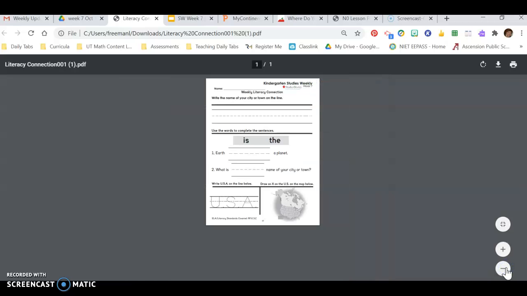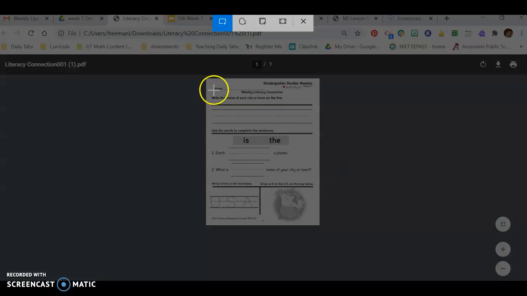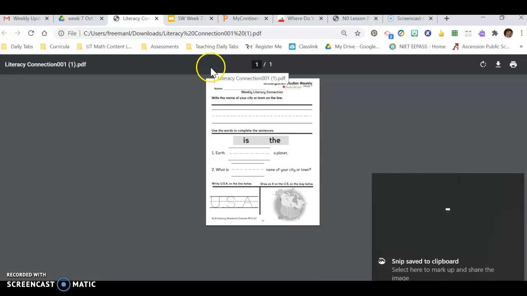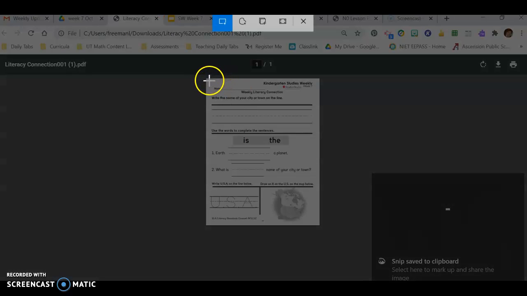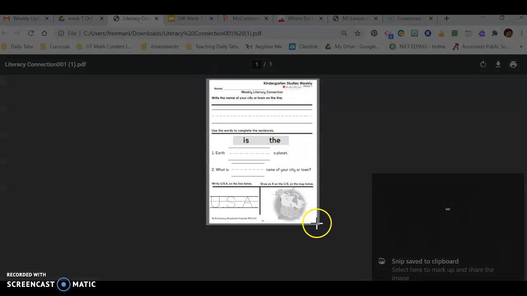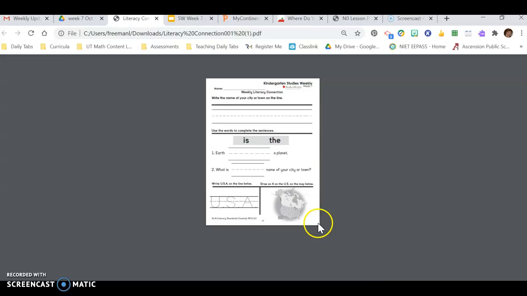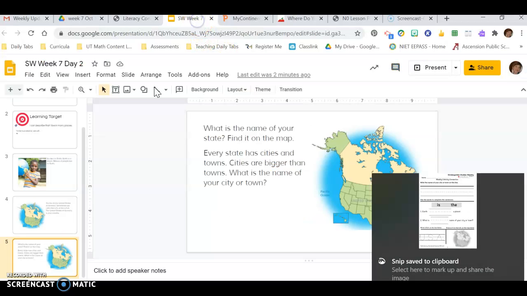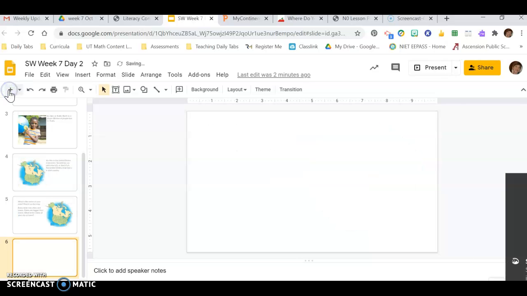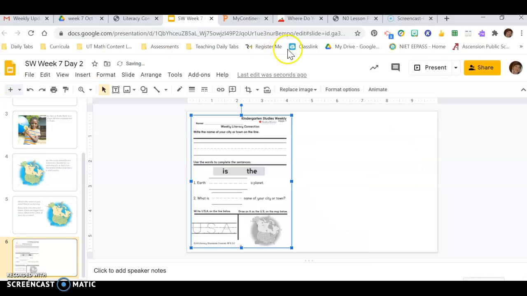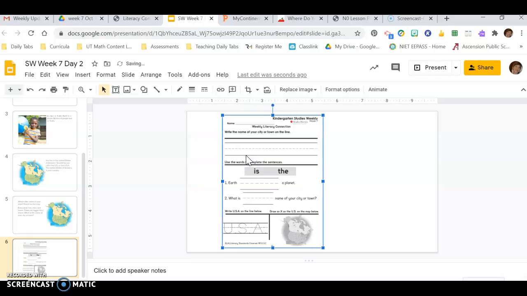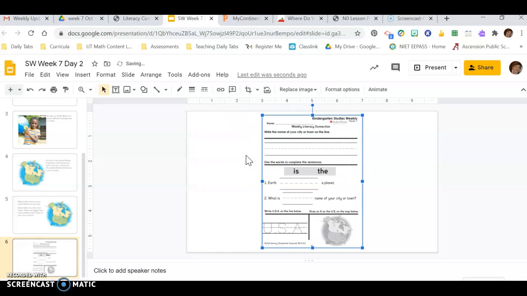And I'm going to use that snipping tool again, Shift Windows S. I'm going to snip this. Oops, I messed up. That's okay, we just do it again. Shift Windows S. I let go of my drag too soon. Okay, I'm going to go ahead and put that in today's lesson. I'm just going to add another slide. I don't know how I want to use that yet, but I know I want to use it somewhere, so I'm just going to put it in there.